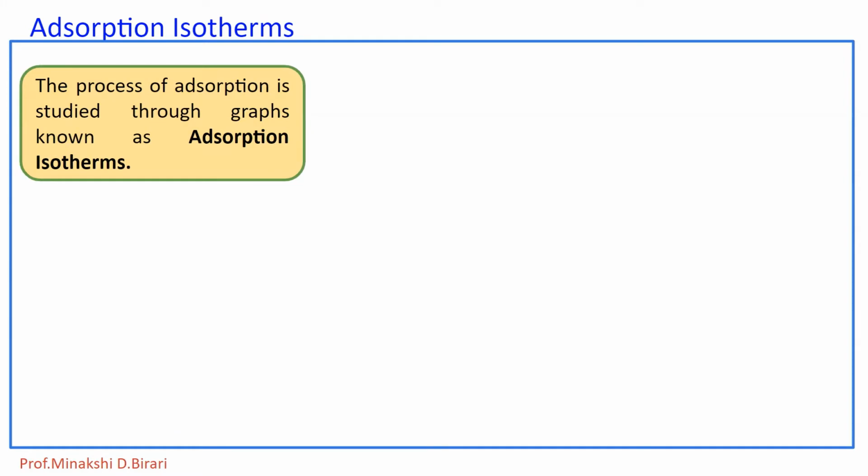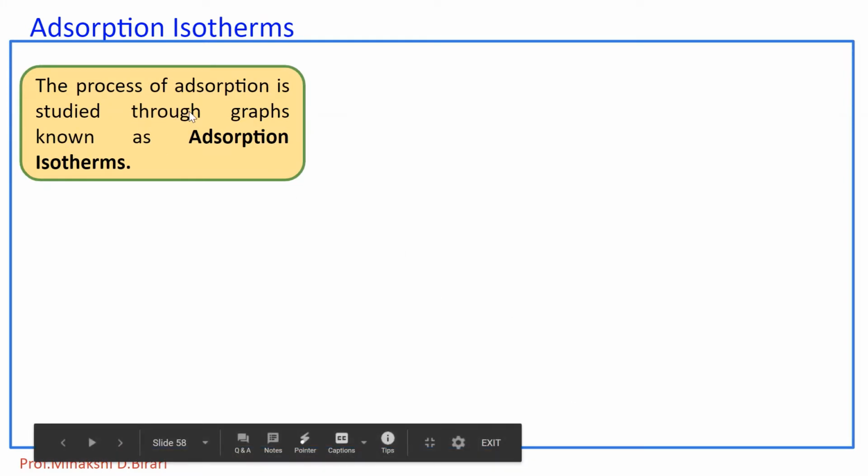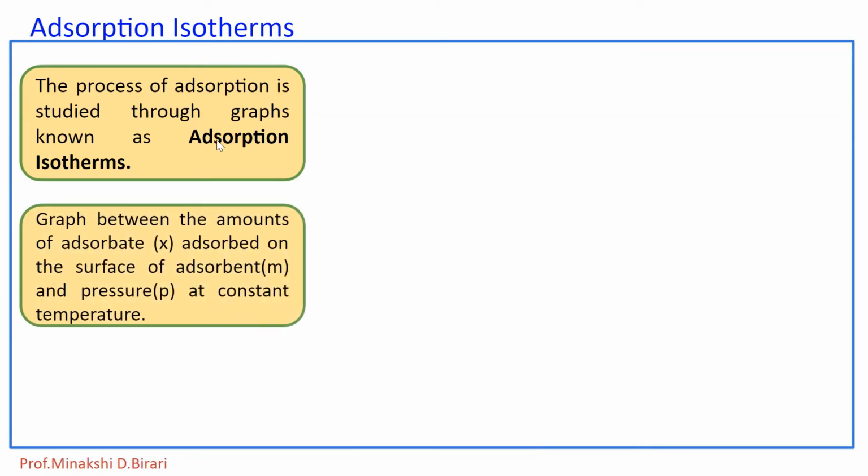We know that the process of adsorption is studied through graphs known as adsorption isotherms, the graph between the amount of adsorbate adsorbed on the surface of adsorbent and pressure at constant temperature.